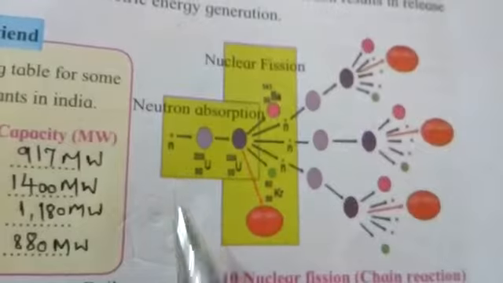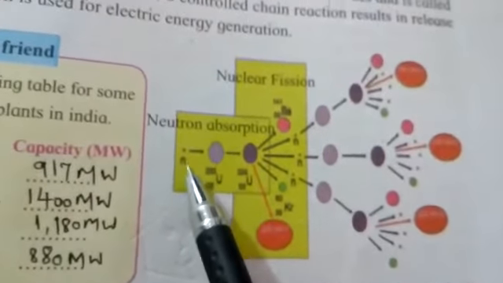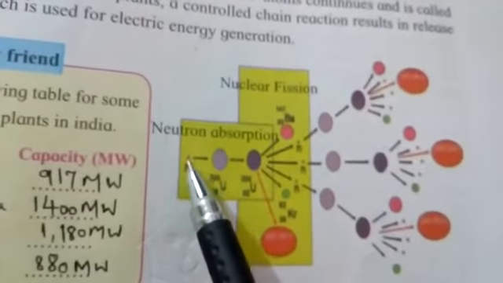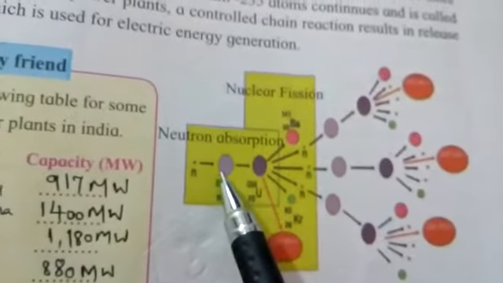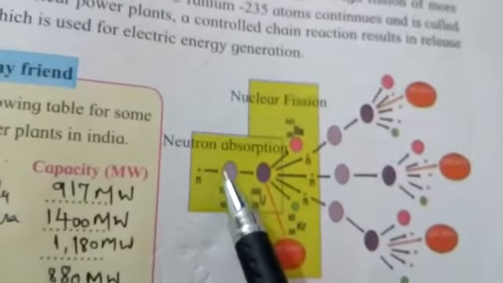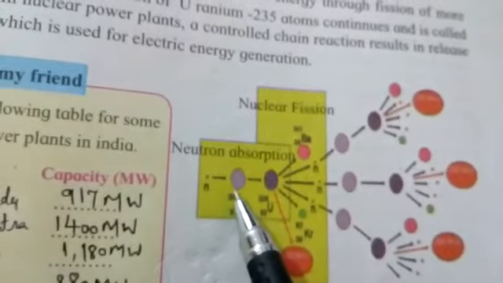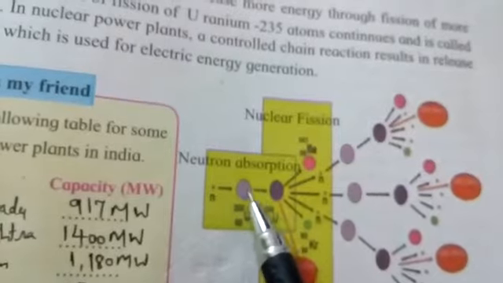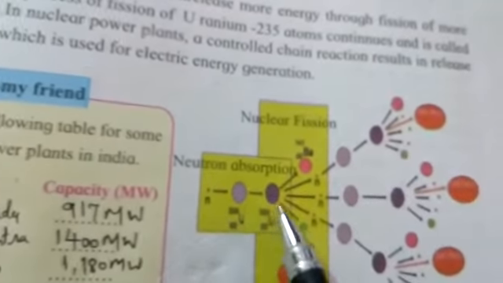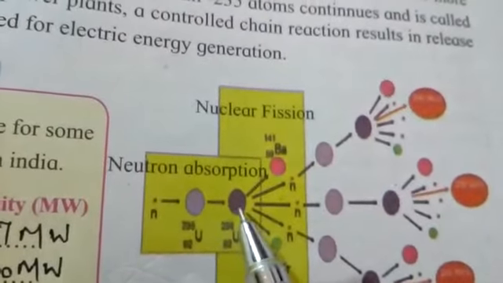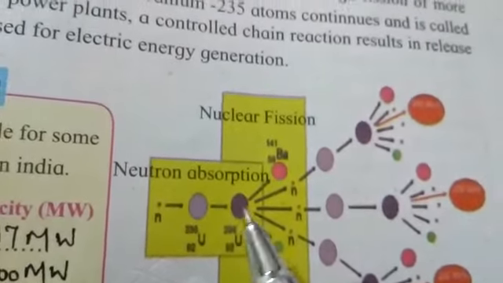So see students, the chain reaction is shown over here, that means this is nuclear fission. This one is the neutron. Neutron is a chargeless particle of an atom. Then that neutron will be bombarded on the atom of uranium 235, and the neutron will be added into the nucleus of this uranium atom, and then the mass number will change from 235 to 236 like this. Now this uranium 236 is a very unstable isotope of uranium.